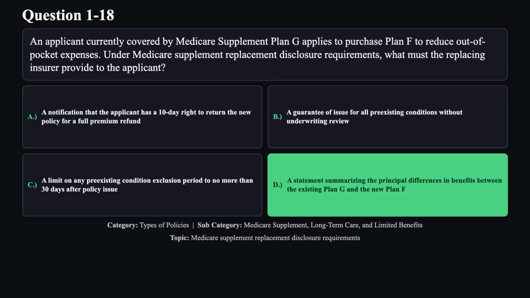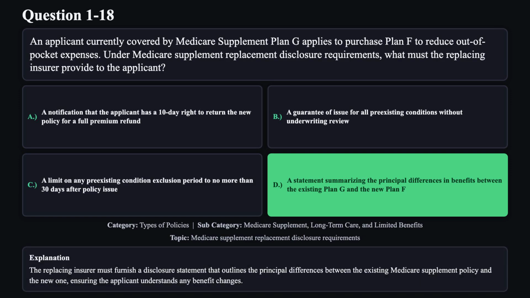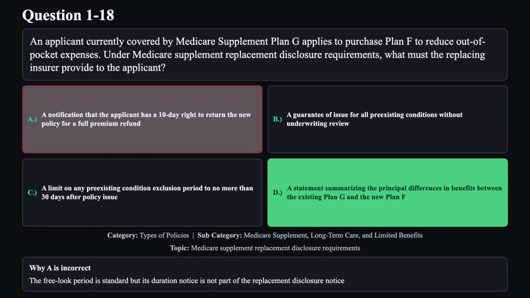The correct answer is D. The replacing insurer must furnish a disclosure statement that outlines the principal differences between the existing Medicare supplement policy and the new one, ensuring the applicant understands any benefit changes. Reason A is not correct. The free look period is standard, but its duration notice is not part of the replacement disclosure notice.